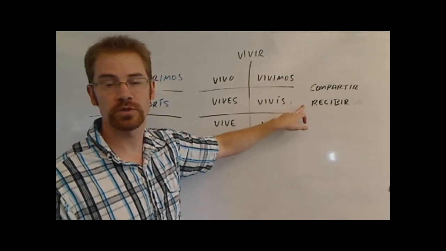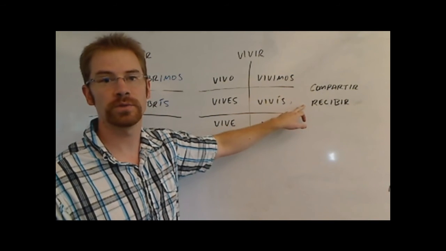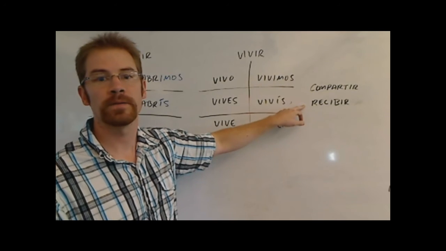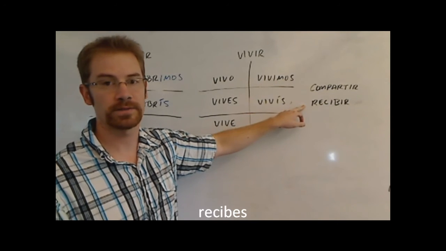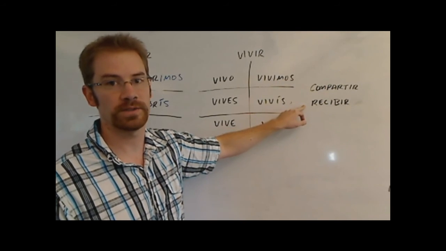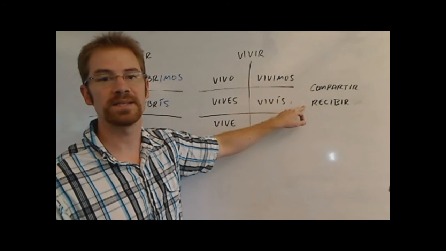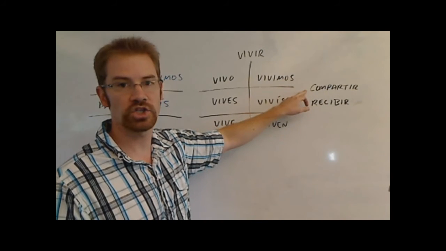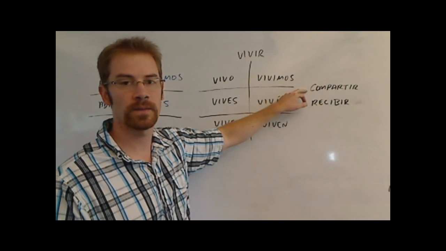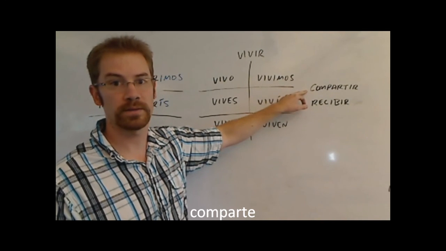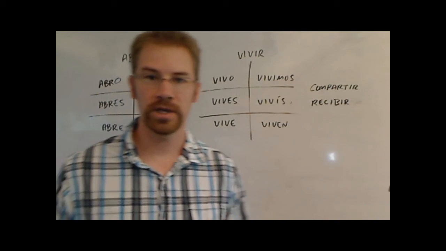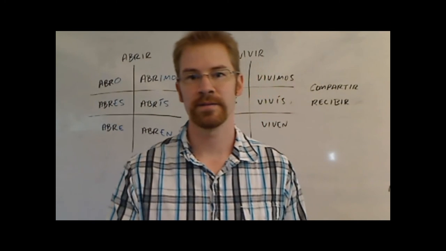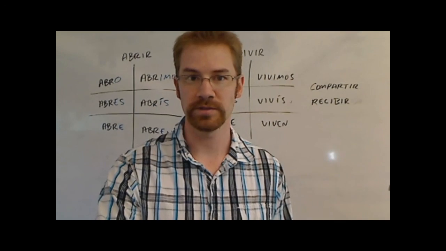With recibir, which is to receive, how about you receive, you informal receive? That would be recibes. How about they receive? Reciben. And lastly, how about he shares? Comparte. That's how you conjugate IR verbs, regular IR verbs in the present tense in Spanish.